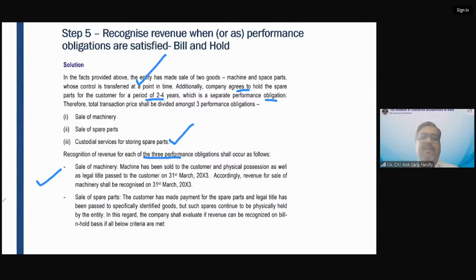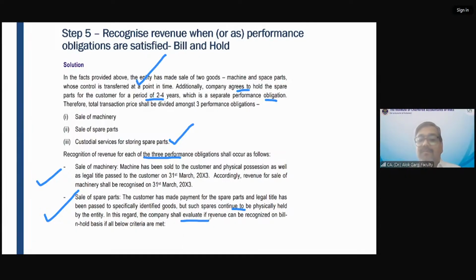What about sale of spare parts? Whether the revenue from spare parts has to be recognized or not? The customer has made payment for the spare parts and legal title has been passed for the specifically identified goods. But such spares continue to be physically held by the supplier.